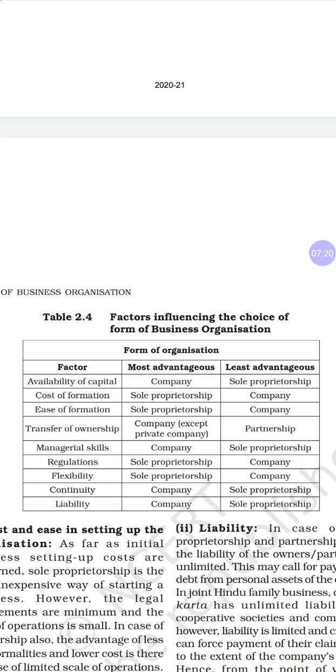Then continuity. A company can continue even if any person dies, retires, or dissolves; anyone can continue the business in a company. But in a sole proprietorship, once the person is dead, retired, or insolvent, the business may come to an end. So when the proprietor is dead or retired, the business comes to an end, and business continuity is not there in the sole proprietorship.